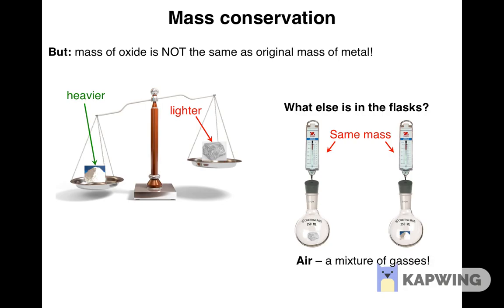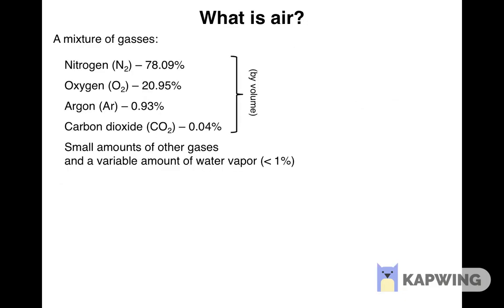Air. As you might know, air is a mixture of several gases. About 78.09% of it is nitrogen, N2, and about 20.95% is oxygen, O2. About 0.93% is argon, Ar.